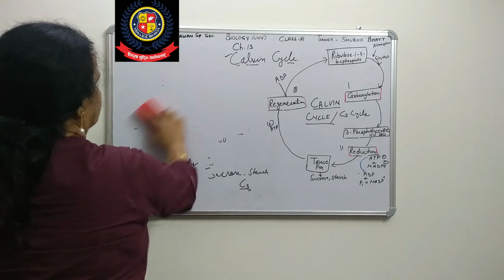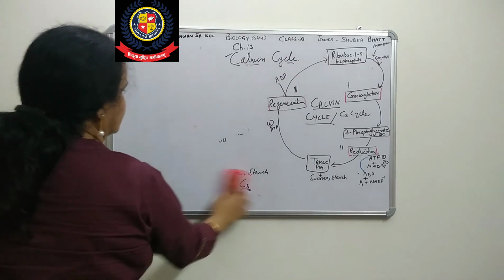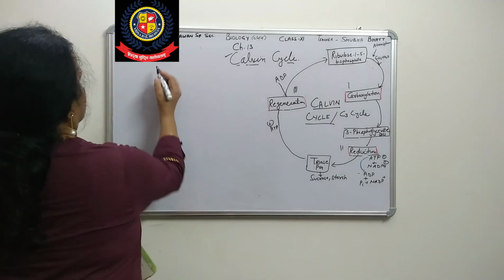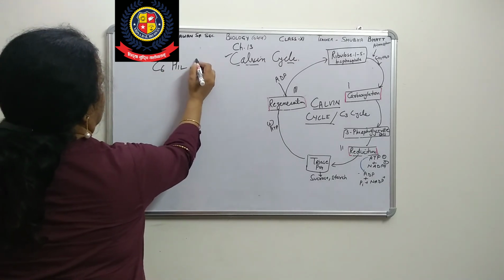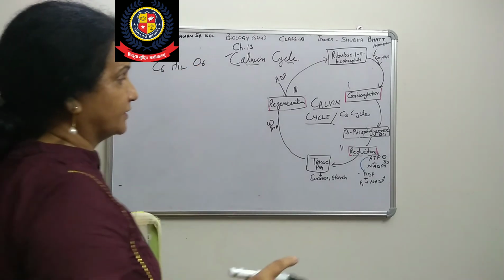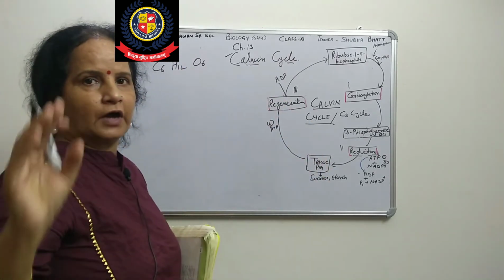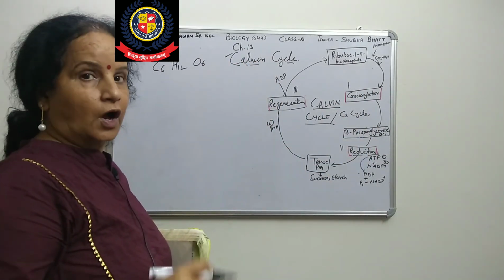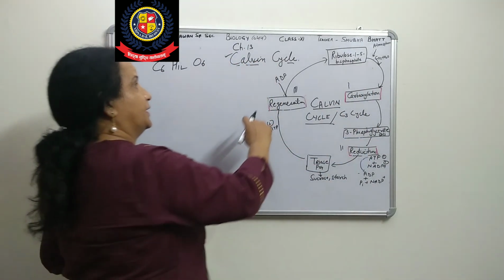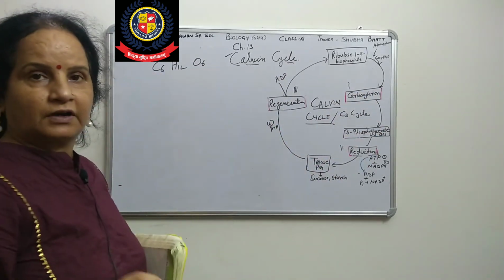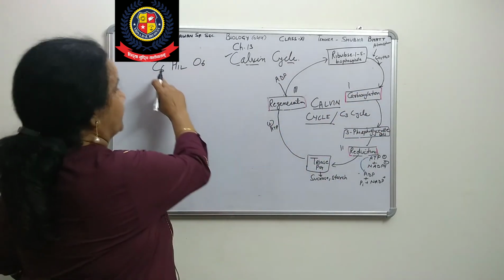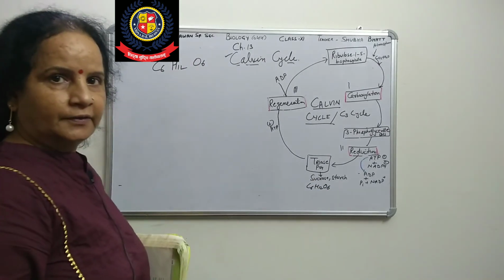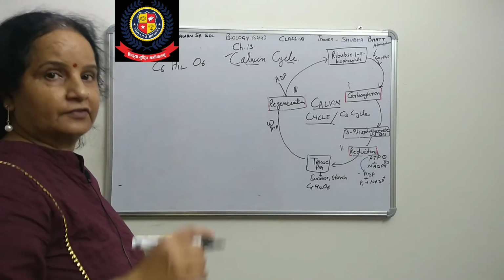You know that the sugar formula is C6H12O6, right? Means in this sugar we have 6 carbon atoms. Each time we get only one carbon atom, so how many times will it repeat? It will repeat 6 times. The cycle will repeat 6 times, then it is going to be fixed in the sugar C6H12O6.